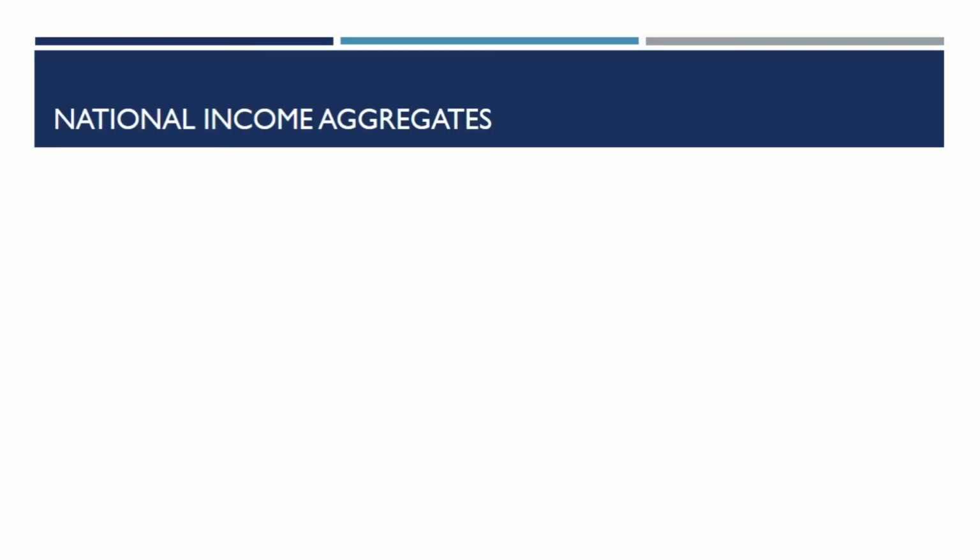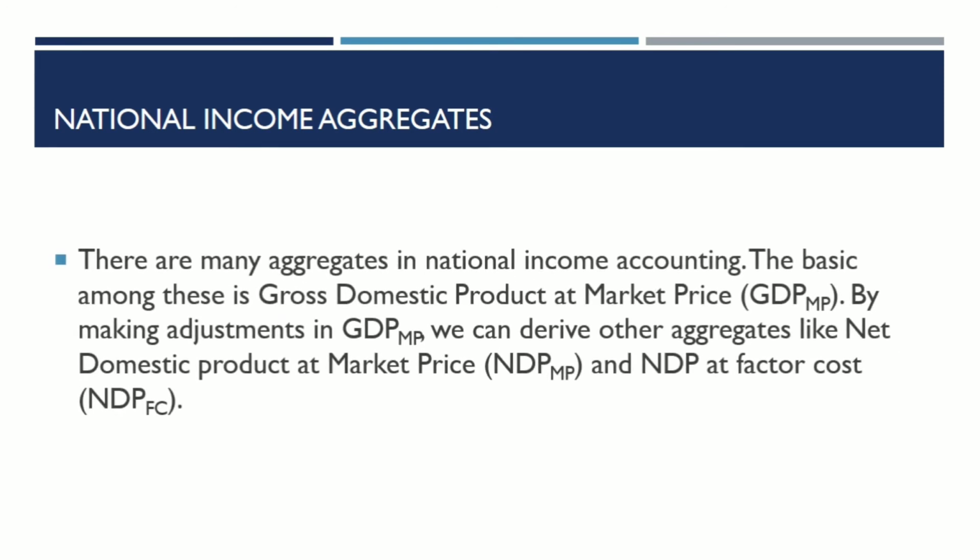National income aggregates. There are many aggregates in national income accounting. The basic among these is gross domestic product at market price, or GDP at market price. By making adjustments in GDP at market price, we can derive other aggregates like net domestic product at market price and NDP at factor cost.